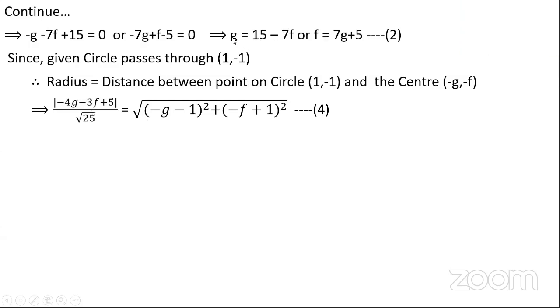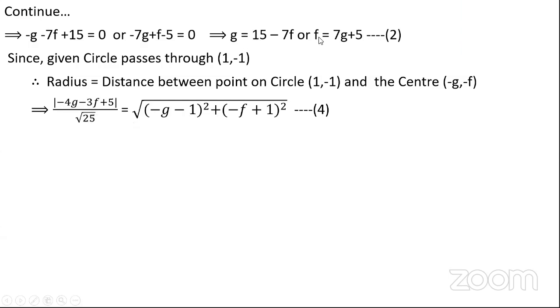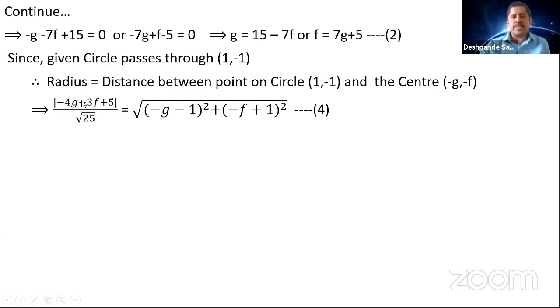If you put the value of g in terms of f, or if you put the value of f, you get the answer in terms of g. So it is your choice. You can go by anything. So I'm using equation 2 and substituting equation 4.